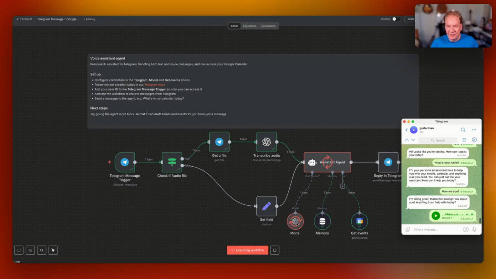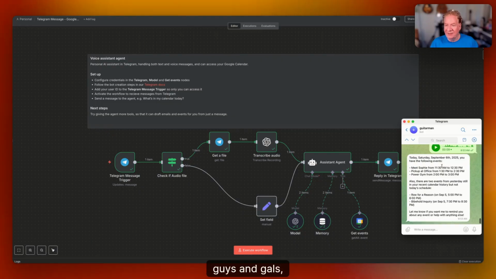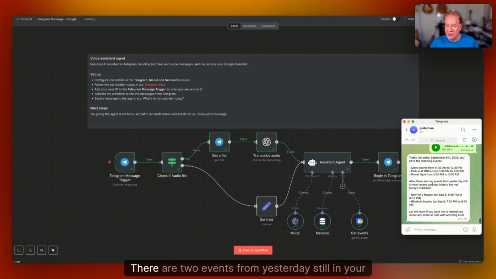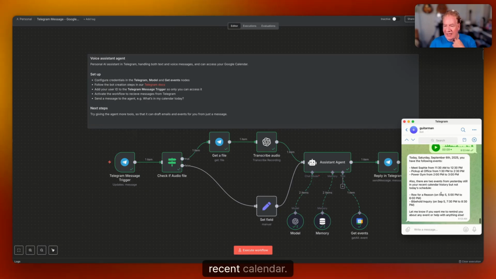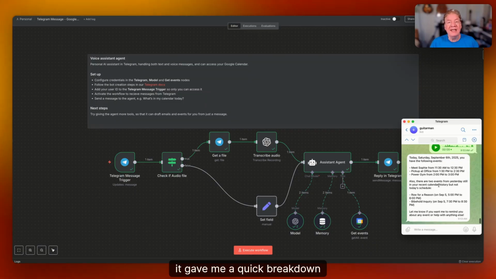It went through here, pulled in briefly. Okay. Today, Saturday, September 6th, guys and gals, you have the following events. Sophie, Pickup Office, Power Gym. There are 2 events from yesterday still in your recent calendar. Okay, Row for a Reason. There's an inquiry here. Anyway, it gave me a quick breakdown directly from my calendar.